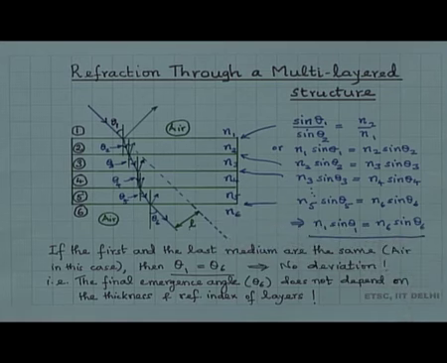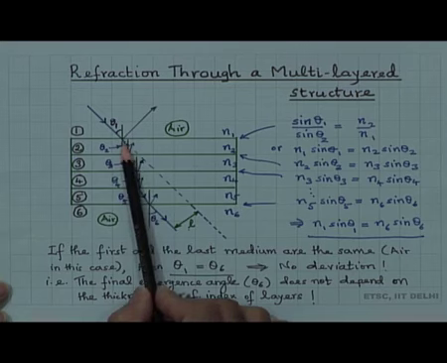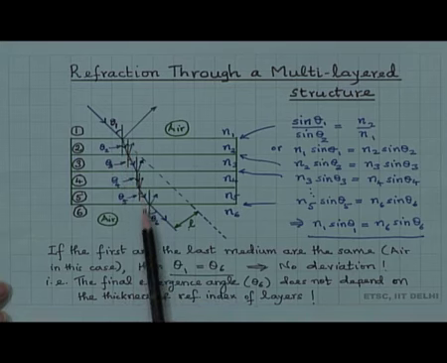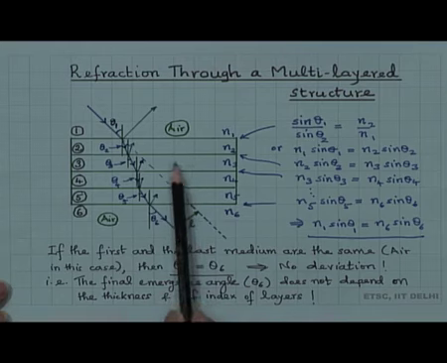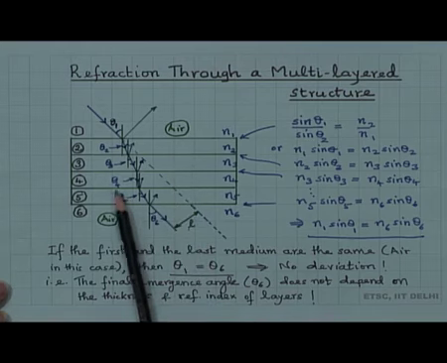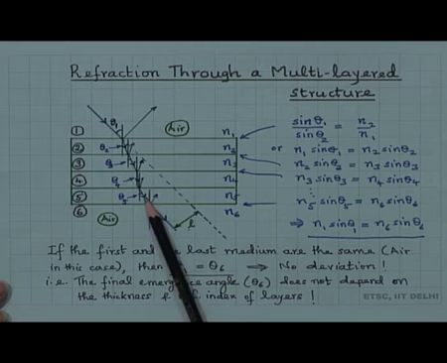Now, Snell's law has to be applied at each interface. Depending on whether it is going from rarer to denser or denser to rarer, the ray will bend away or towards the normal. So, we can see here, for example, the ray here is bending away from the normal and again away from the normal.